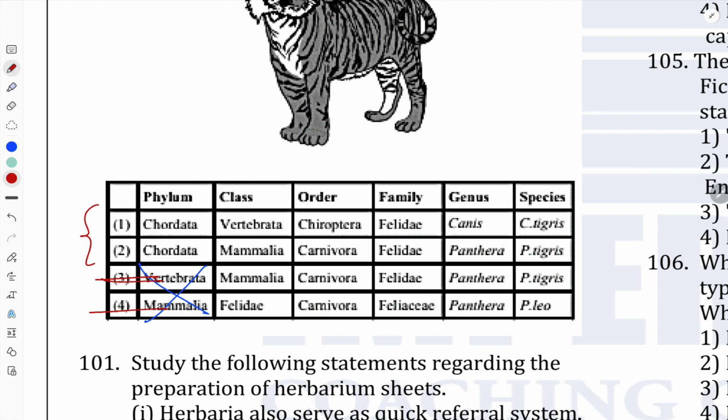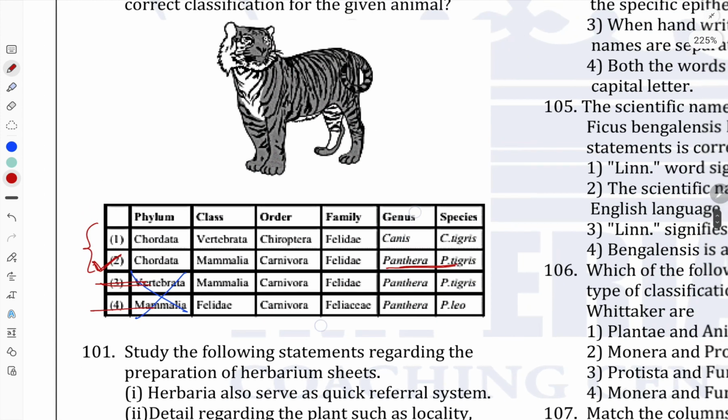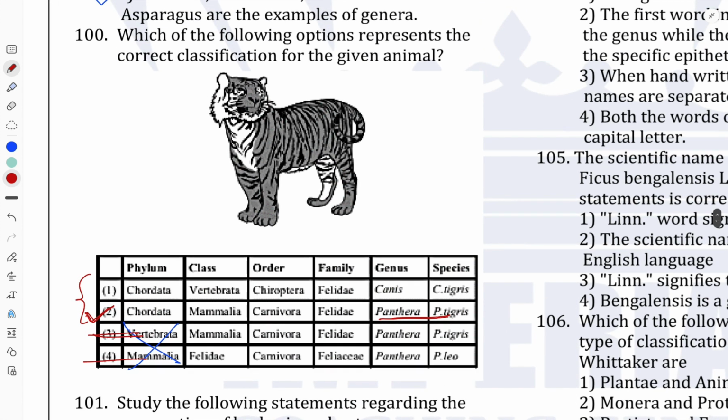And if we check the genus, because the tiger picture is there, it needs to be Panthera tigris. So option number 2 is correct here, because you can see Felidae for the family is given in both, but for the order, only option number 2 gives carnivora, which is correct. Even for the class, it's given mammalia. Vertebrata is not a class, it's a subphylum. So according to that, option number 2 is correct in the case of question number 100.